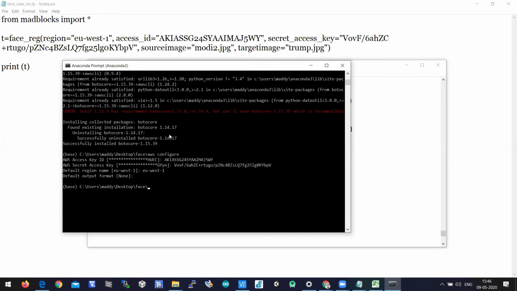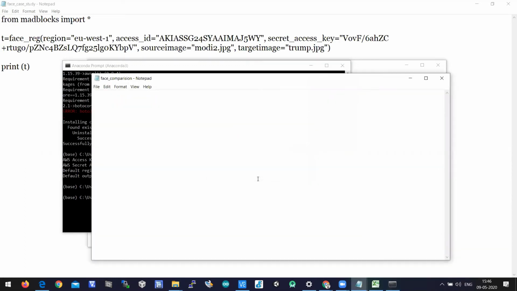After configuring AWS on your command prompt, we need to write a program. So let us write a different program now. Notepad comparison.py. This program will be a bit more complicated than the previous program which we wrote for face comparison. There is some mistake in the images there, so it is not getting compared in the API in that logic. Let us try with this logic whether it will compare or not. Let's check it out.